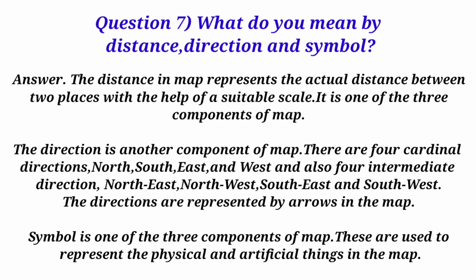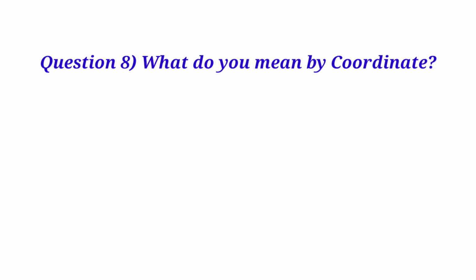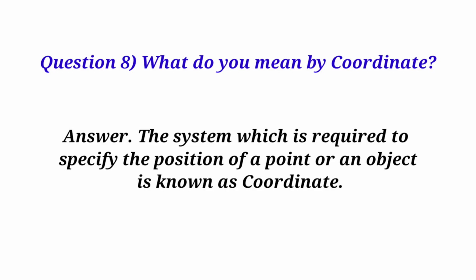The direction is another component of map. There are 4 cardinal directions, north, south, east and west, and 4 intermediate directions, northeast, northwest, southeast and southwest. The directions are represented by arrows in the map. Symbol is one of the 3 components of map. These are used to represent the physical and artificial things in the map. Question 8. What do you mean by coordinate? Answer. The system which is required to specify the position of a point or an object is known as coordinate.